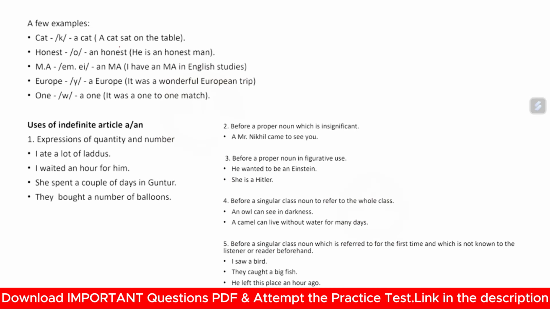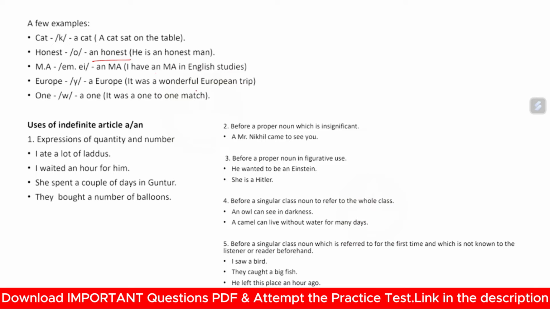Now, let's see some examples. A few examples are a cat, and an honest, because when you pronounce honest, you hear that a vowel sound is being produced. Similarly, MA: you will hear that a vowel sound is produced in the beginning. In sentences: a cat sat on the table; he is an honest man; I have an MA in English Studies.